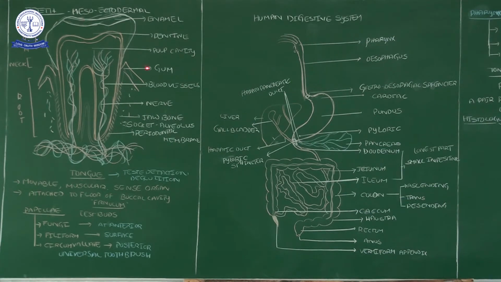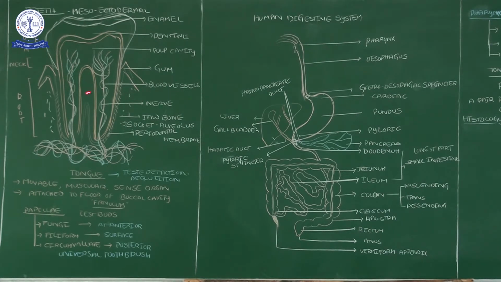That deep pit we call the pulp cavity. Inside the pulp cavity, there is a blood supply: arteries, veins, and nerves also. In a place where nerves are present, it gives severe pain. That's why tooth pain is severe and you cannot tolerate it. Sensory organ pains we cannot tolerate, like ear pain and so on.